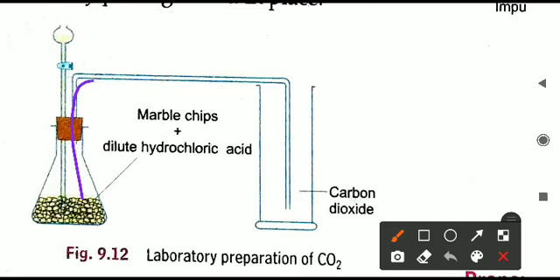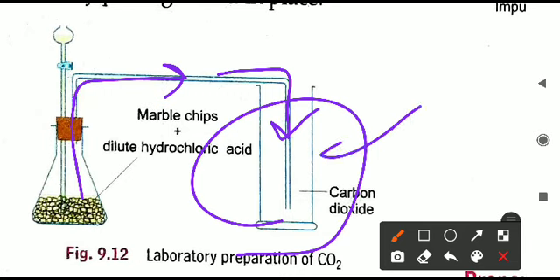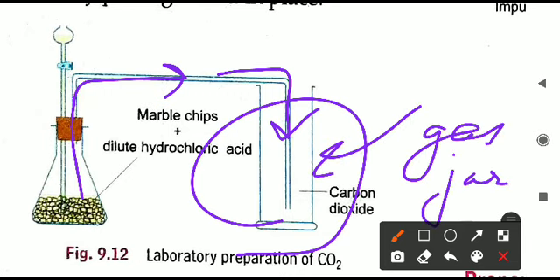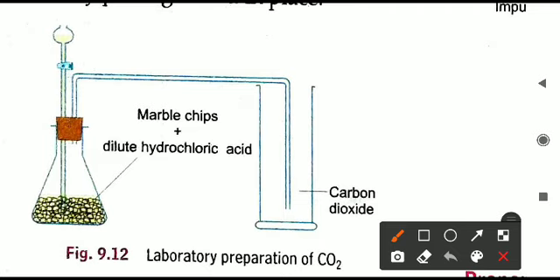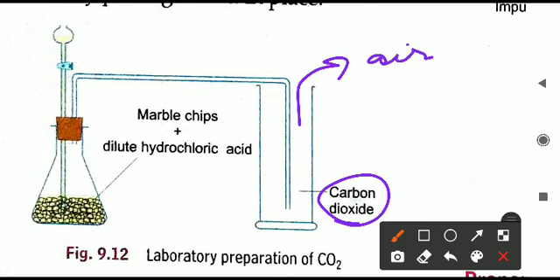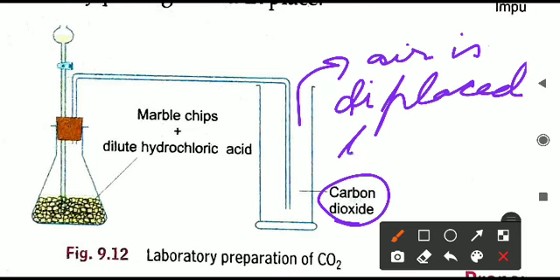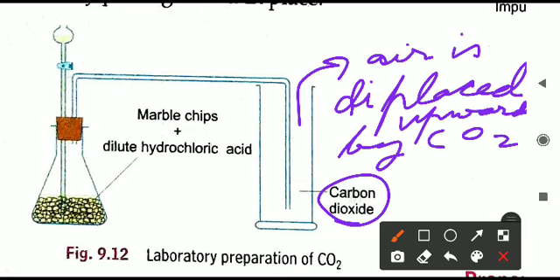Whatever carbon dioxide is coming, it will start moving in this direction. I am showing you the arrow. Into this delivery tube it will come, and here we have a gas jar. This gas jar is filled with air, and when CO2 gas comes, what is CO2 gas? CO2 gas is heavy. CO2 gas is heavier than air. It will start collecting in this jar, and air will move outside. Air is getting displaced by CO2. In which direction is air displaced? Air is displaced upwards by the carbon dioxide.